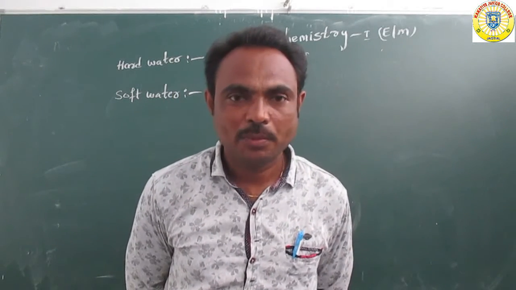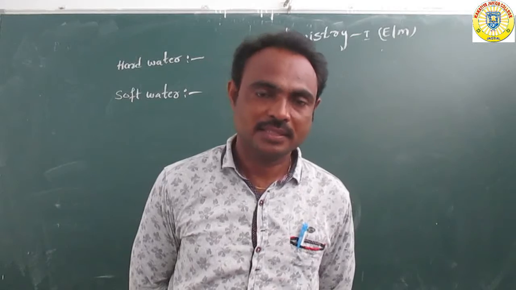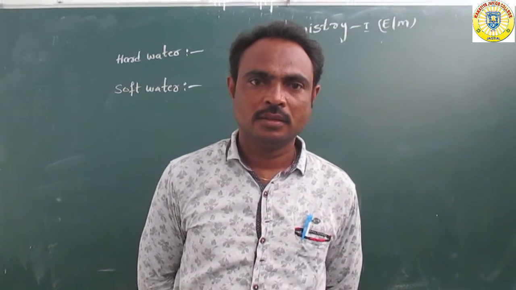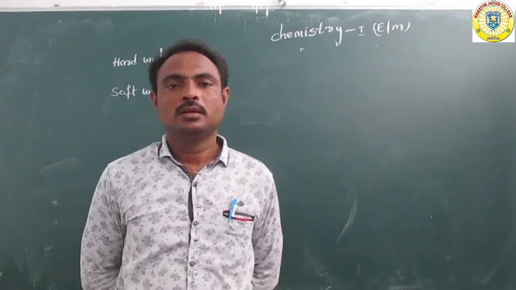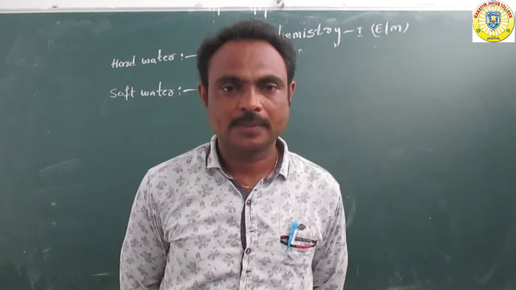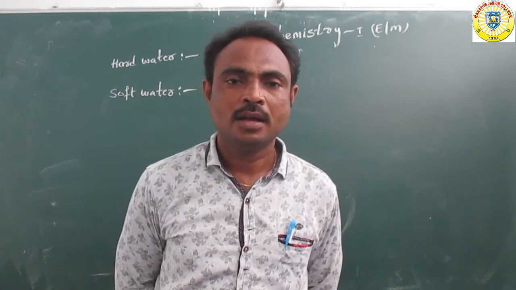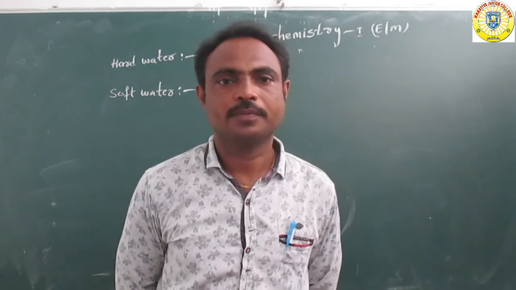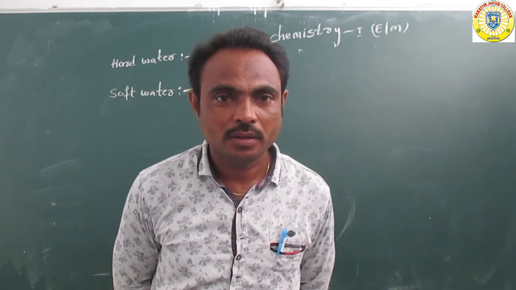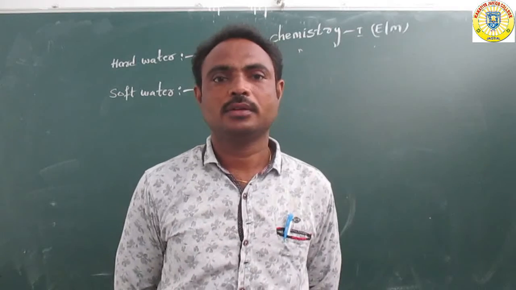Last class we had discussed water molecules. Water is available from different places like rivers, oceans or lakes. Overall, water is classified into two types: number one, hard water and soft water. Which water is hard water, which water is soft water?